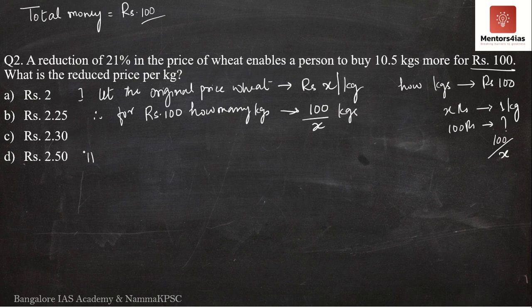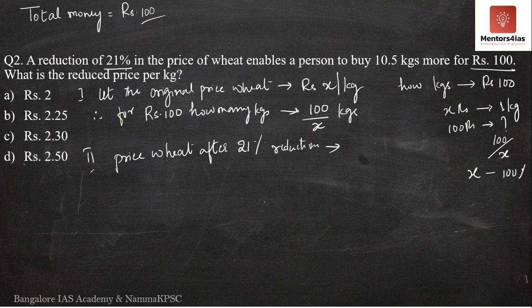Now consider the second case. The price of wheat has reduced by 21%. If the original price of wheat was X rupees, what is the price of wheat after the 21% reduction? See, X is 100%. Now there is a 21% reduction.